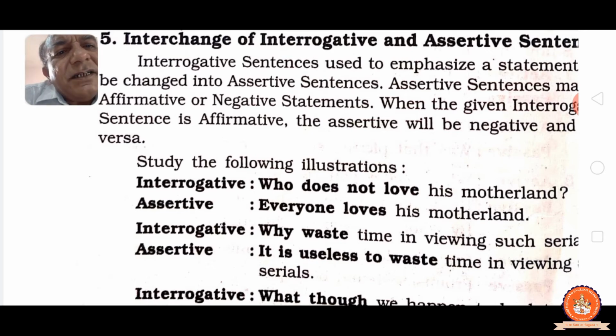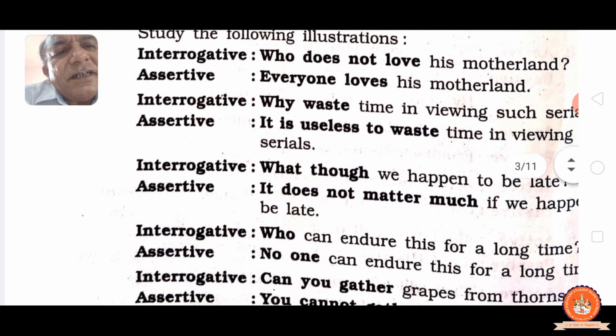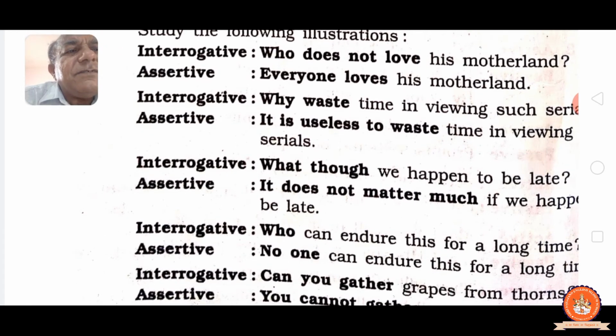Certain things are to be understood only. What though we happen to be late? It does not matter if we happen to be late. Interrogative sentence: Who can endure this for a long time? No one can endure this for a long time. Understand the meaning of it and write according to it.